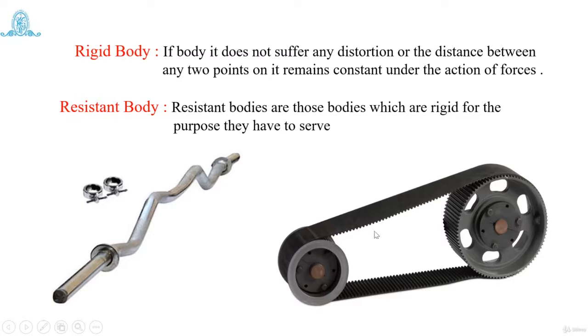This belt is made up of some material, and after a certain duration of time, the pulley rotates and the power is transferred from the smaller pulley to the bigger pulley.